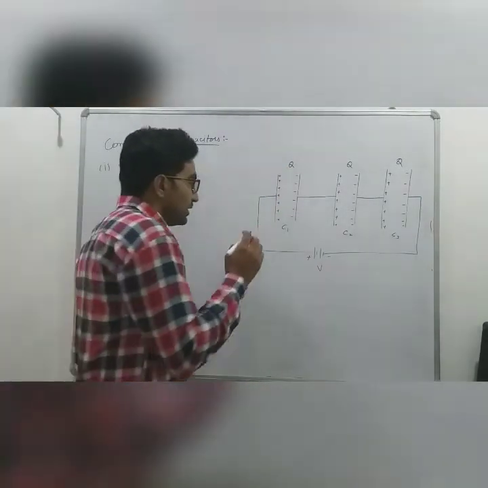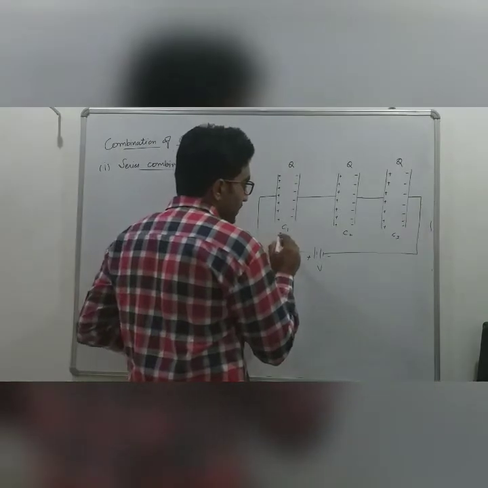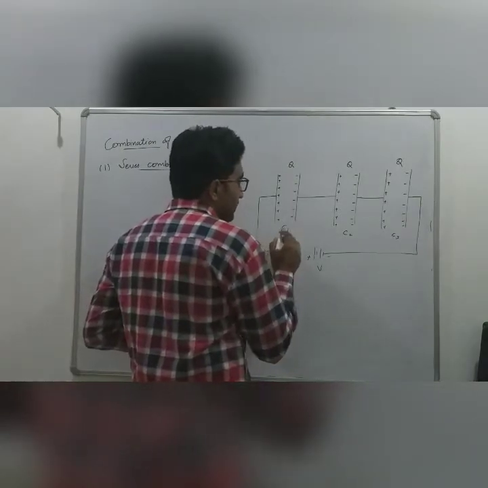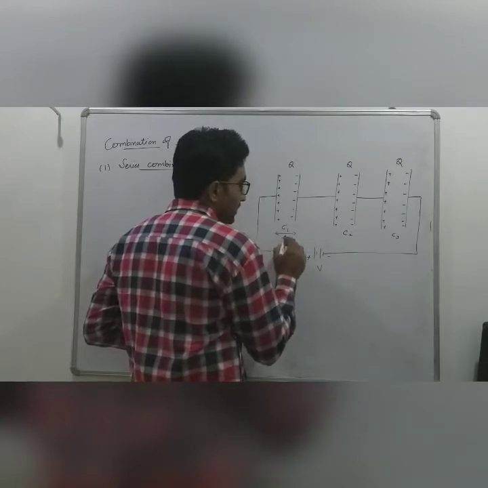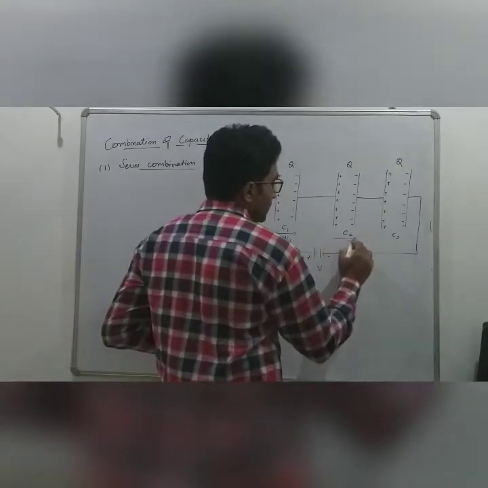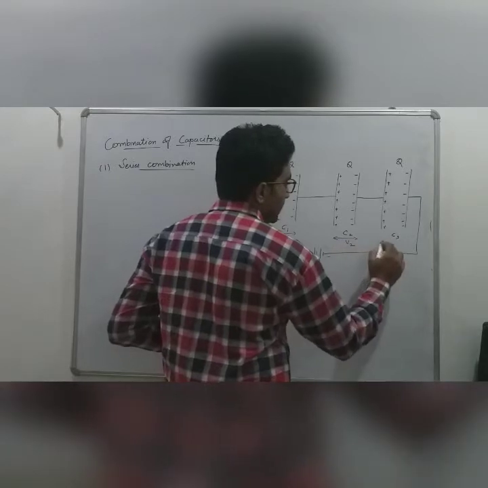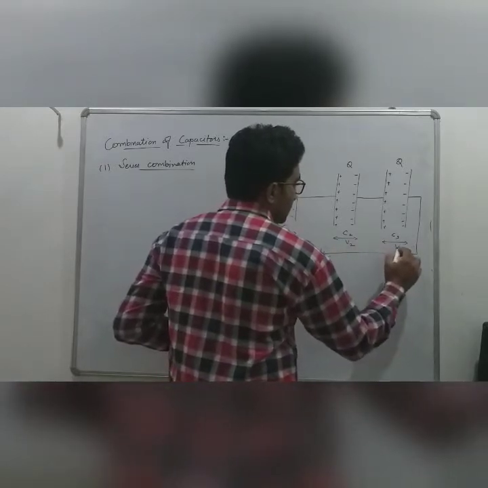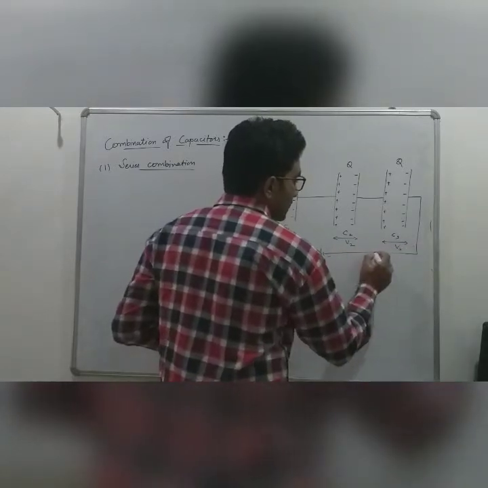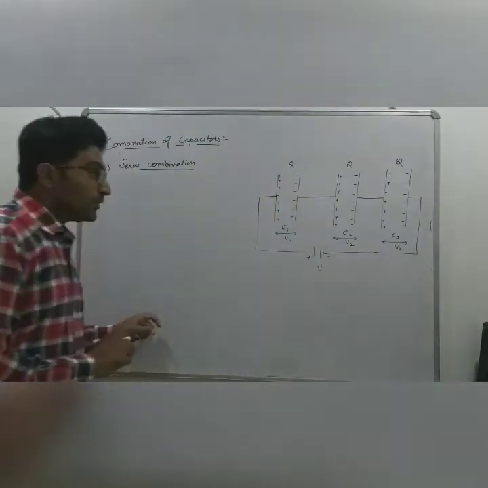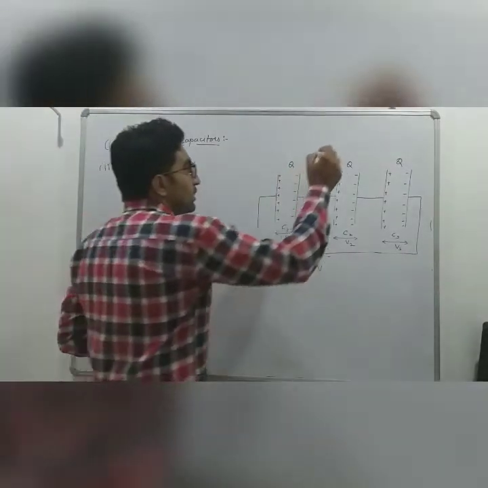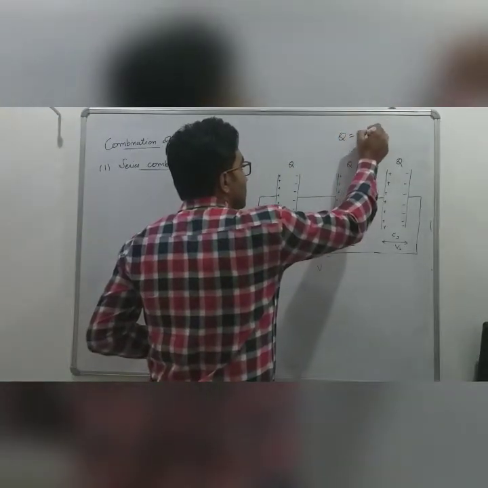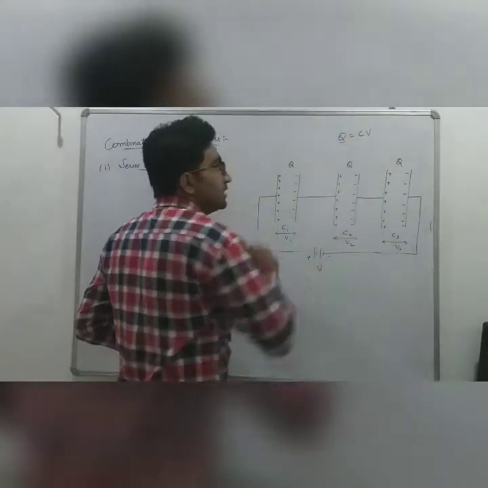Okay, and in series combination we know that potential is divided. Let us consider the potential across the capacitance C1 is V1. Similarly across C2 it is V2, and across C3 the potential difference is V3. Okay, we know that the charge Q is equal to CV, but here the charge is constant.